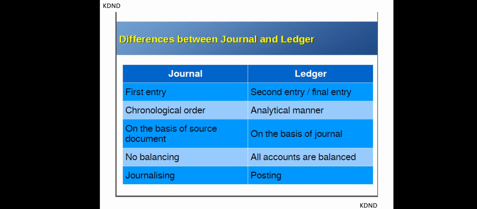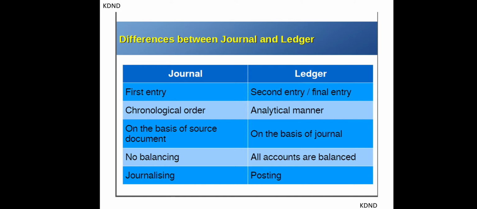Then comes the difference between journal and ledger. Now what is the difference between journal and ledger? The very first difference is that journal is the first entry while ledger is the second entry. In journal we first write down all the entries in chronological order, while in the ledger we post them in an analytical manner. Journal is on the basis of source documents, that is we transfer from pay slip, invoice, bill or any debit note or credit note, while ledger is on the basis of journal,